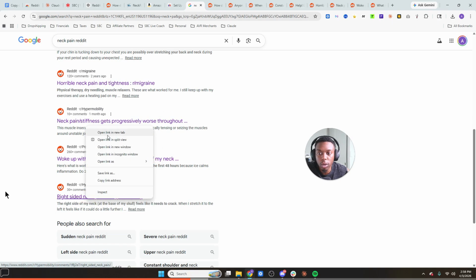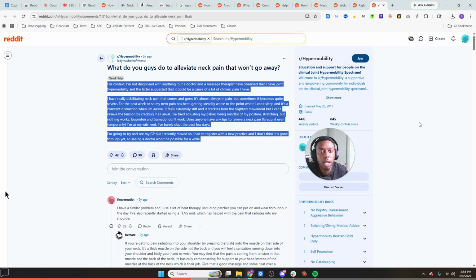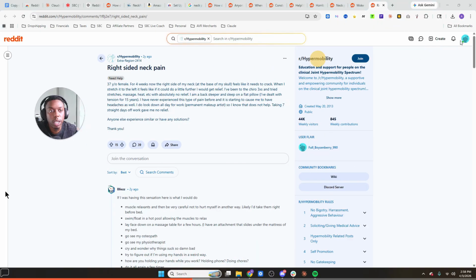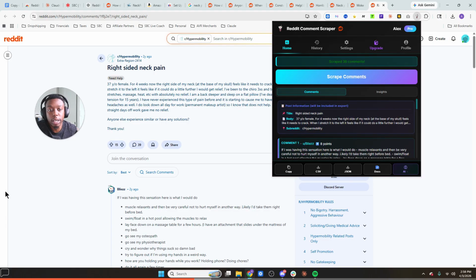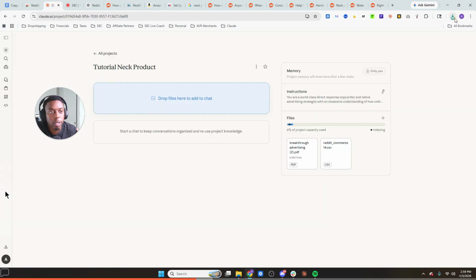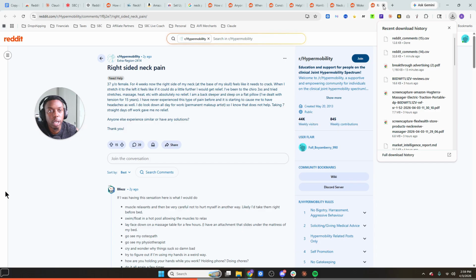A minimum of 10. Don't do any less than 10 because you want as many data points and touch points as possible, right? So we already used this one here. So what we're going to do is this one here. And it wouldn't hurt to also, as you're scraping these, take a quick glance and read some of these. You're not going to read them all, especially if you're trying to do this quickly. But just get a good 50-foot overview of what the forum is saying and make sure it's relative to what you're essentially looking to do.